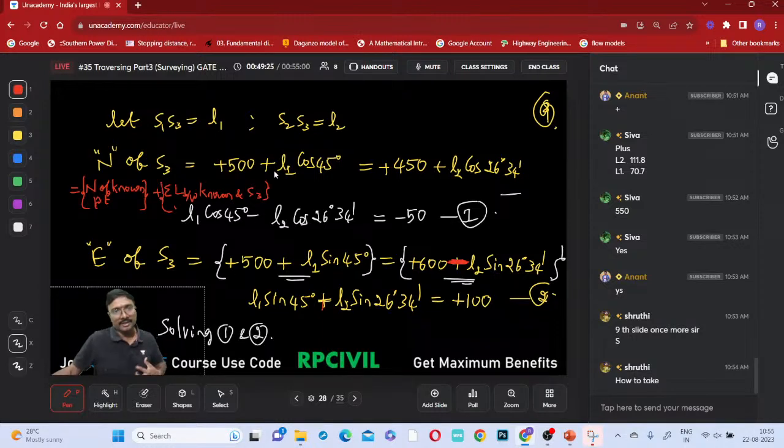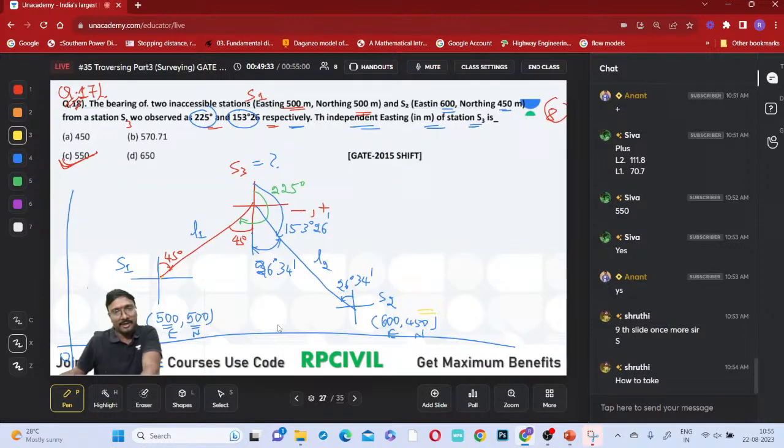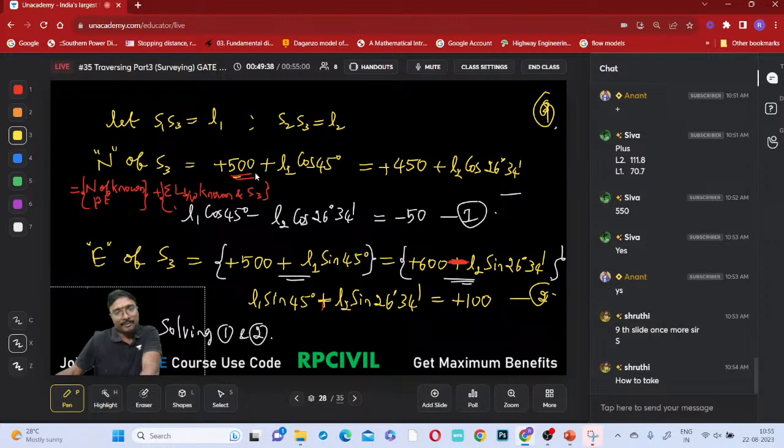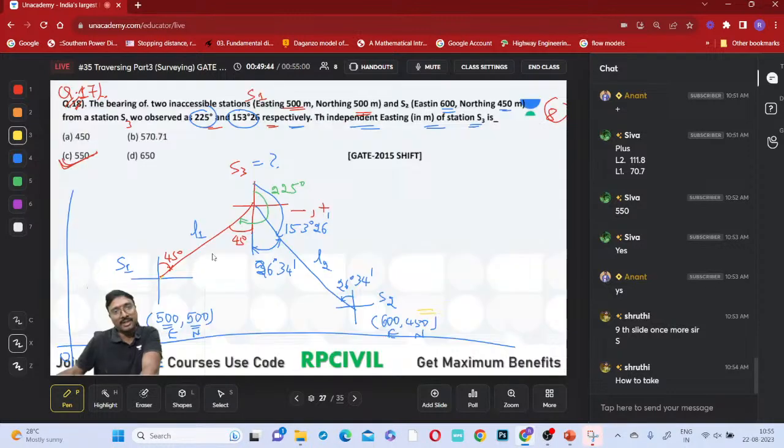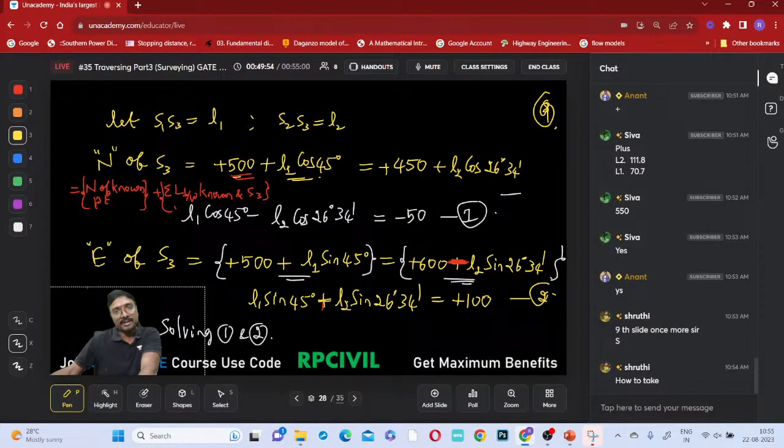So what is the northing of this known point? Total coordinates are given. Northing of which point is known? S1 point is known. What is the northing of this S1 point? 500. So 500 plus the sum of the latitudes of all the lines between the known point and S3. Only one line is there, so directly you can take it. Latitude of S1 S3 is L1 into cos 45.